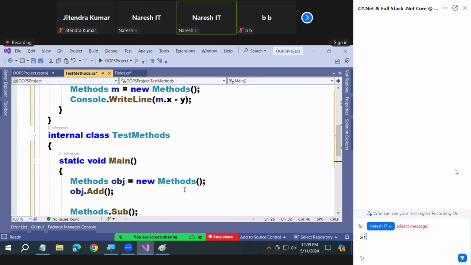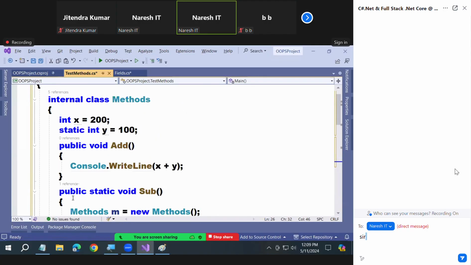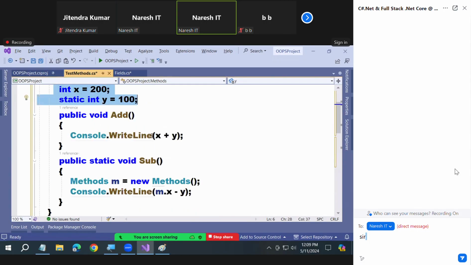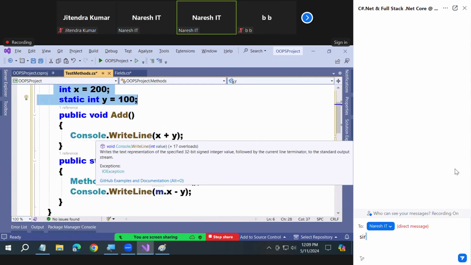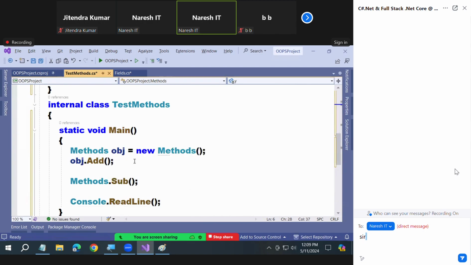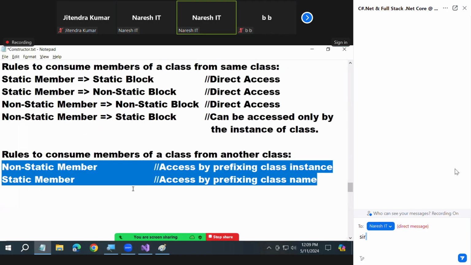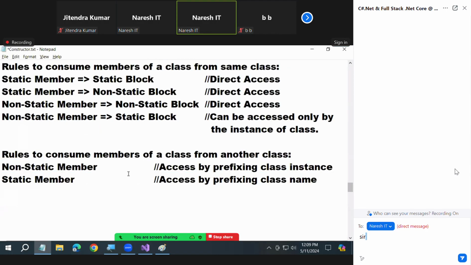Okay. So I showed you all scenarios. Watch it. Static, non-static. Consuming from static block, consuming from non-static block. Consuming from another class also. In the other class, whether static block or non-static block, there is no question. When you're consuming from another class, the same rules apply. Understood? That's why when consuming from another class, I did not say static to non-static or non-static to static. I did not say anything at all.